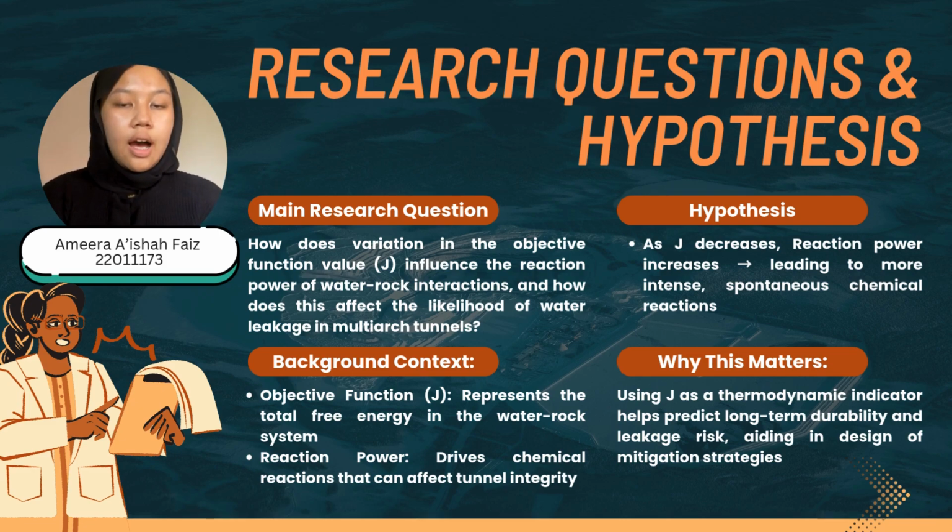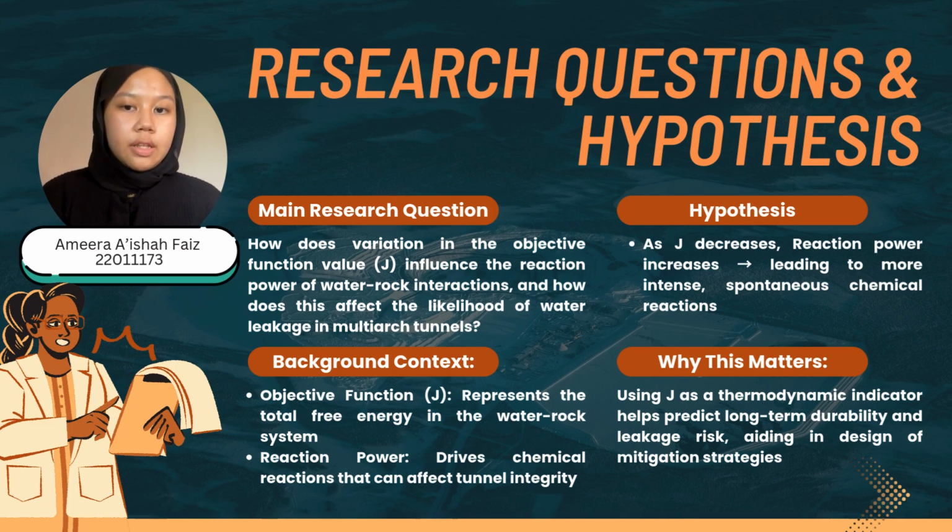Here's the main question. How does a change in the value of J affect the strength of the water rock system? And how does this increase the risk of water leakage in tunnels? Our hypothesis is as J decreases, the reaction power increases. This means that the chemical reactions become more intense and spontaneous. This is especially a problem when groundwater is acidic or contains carbon dioxide, as this stronger reaction can break down the rocks and increase their porosity as well as create paths for water to leak.